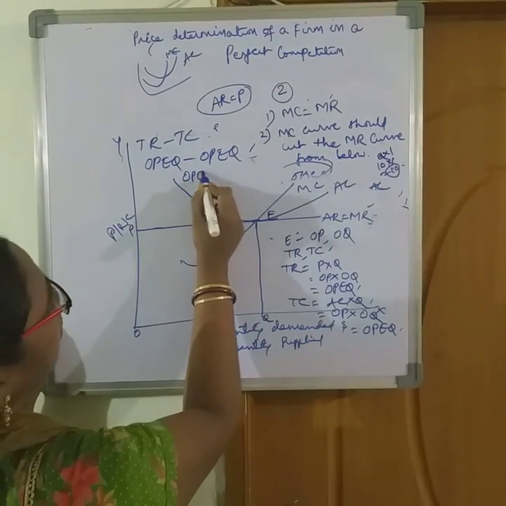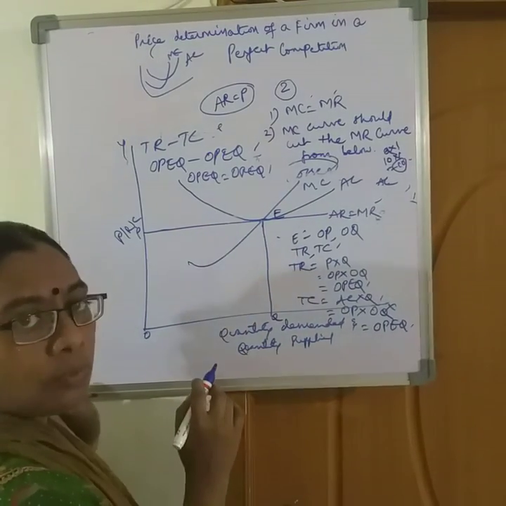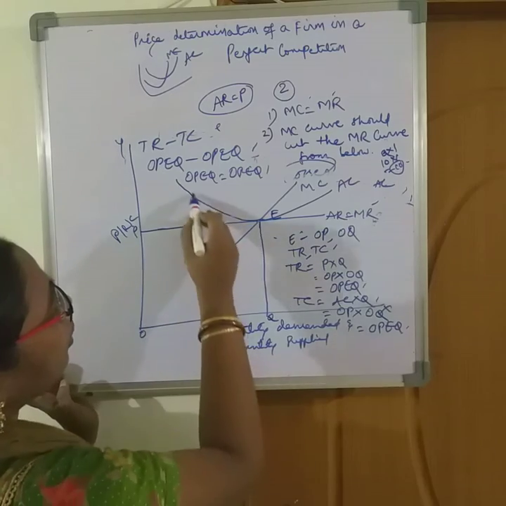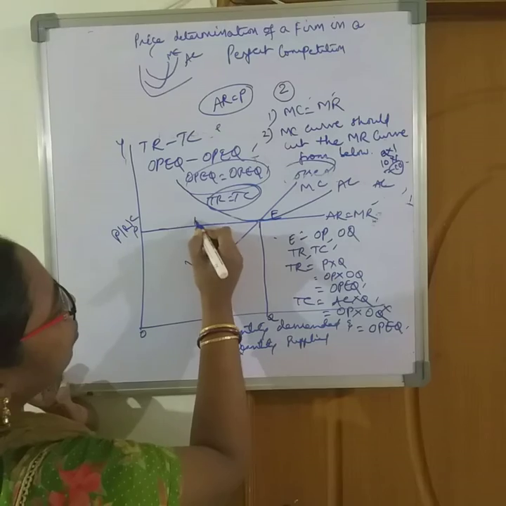TR is equal to TC, OPEQ is equal to OPEQ, which means no loss and no gain position.